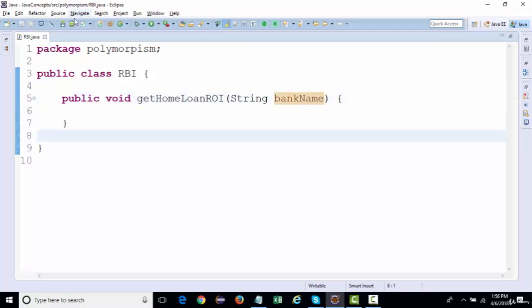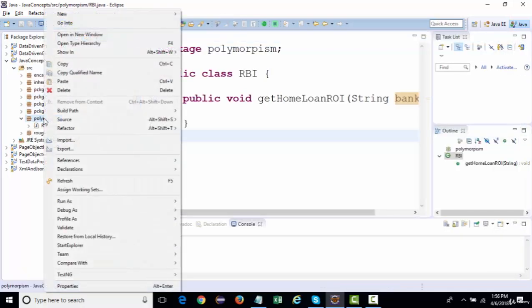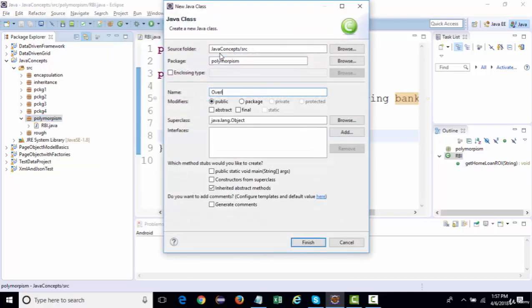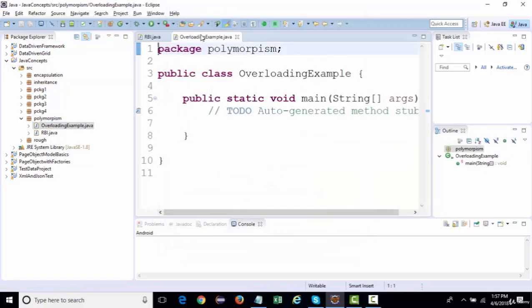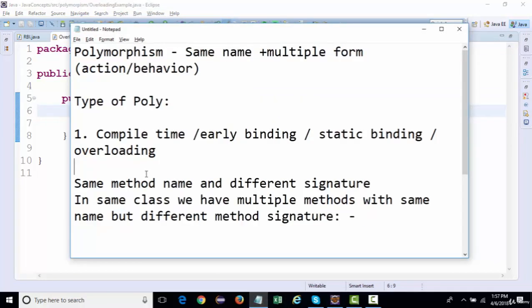But before that, I'll create a simple class. Let's say I create a class with the name OverloadingExample, with the main method. You need to make sure that when you are implementing overloading, the methods are inside the same class.